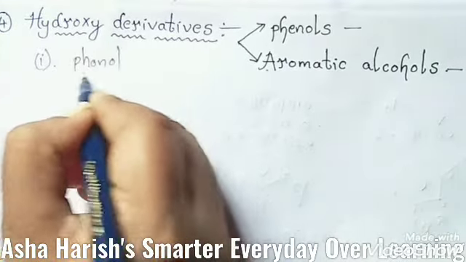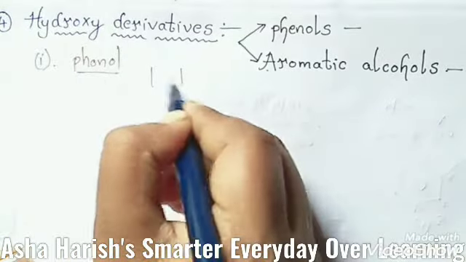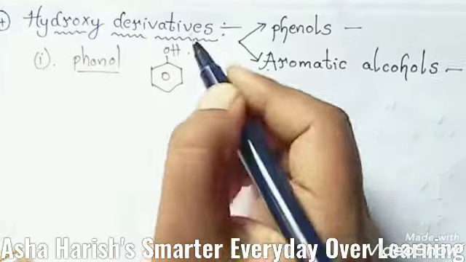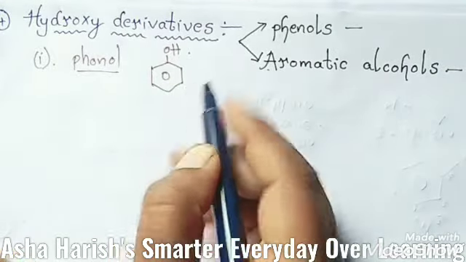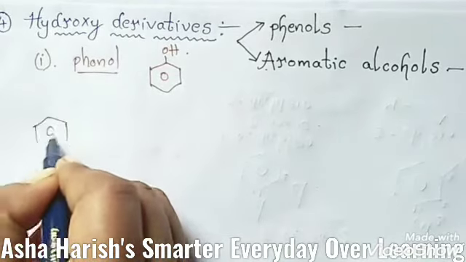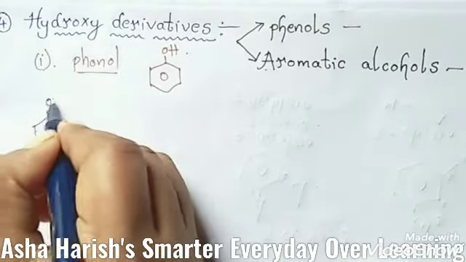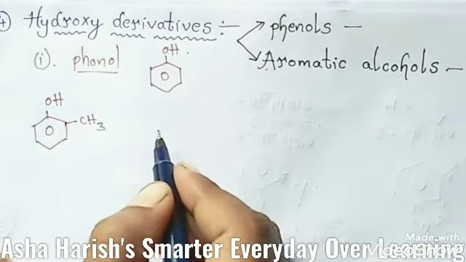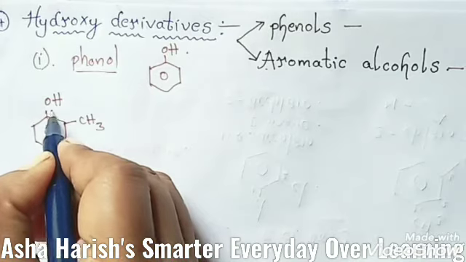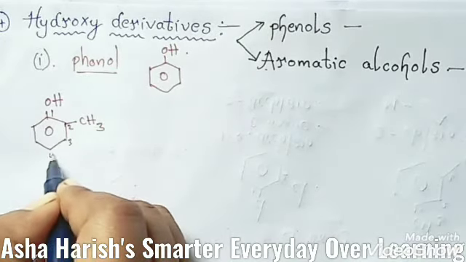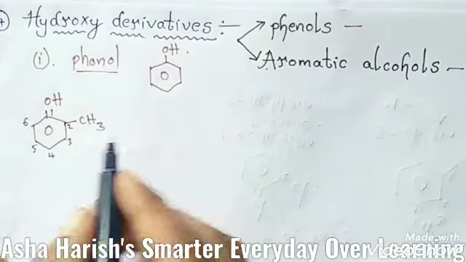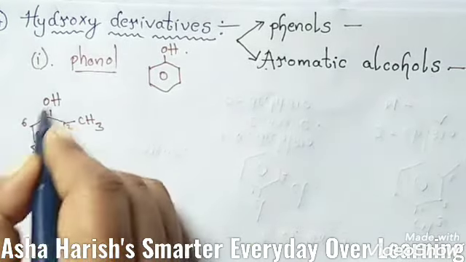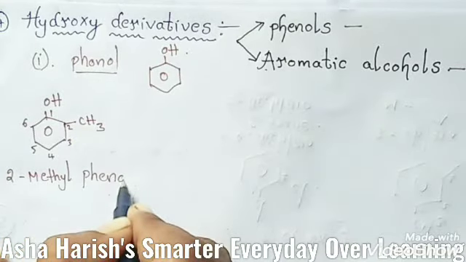phenols, I'm going to write here. And students, the main structure of this phenol is, here is the benzene ring, and for this one hydroxyl group. Okay, this is the phenol structure. And the second type is, here to this benzene ring, at the first position OH group is located, at the second position, suppose a methyl group is located. The positions you can represent like this, 4 5 6 carbons, and the name should be 2-methyl phenol. Simply you can represent like that.